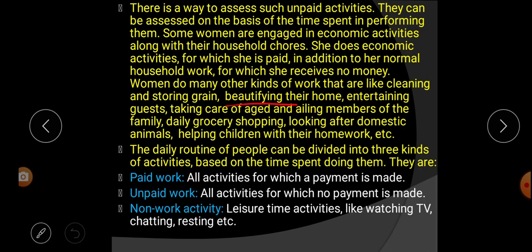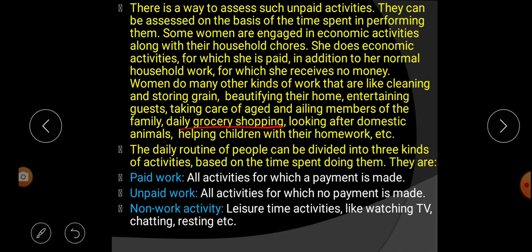Next, beautifying their home, that means cleaning the house, entertaining guests. Whenever guests come, our mother is the one who attends to them. Next, she takes care of the aged, that means the old people or our grandparents, ailing members of the family, and daily grocery shopping.